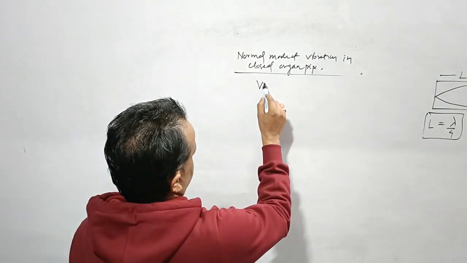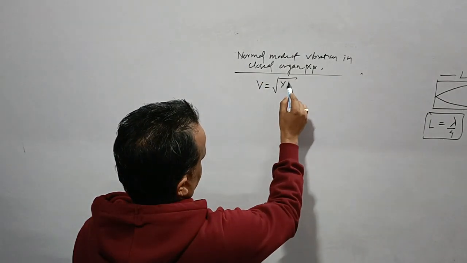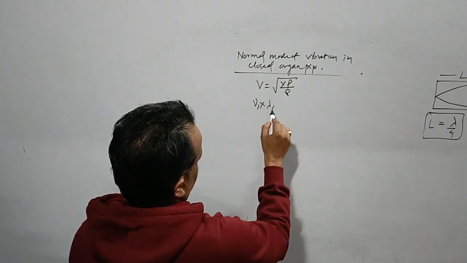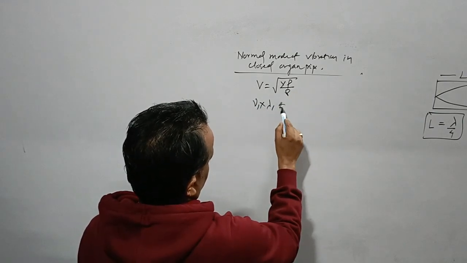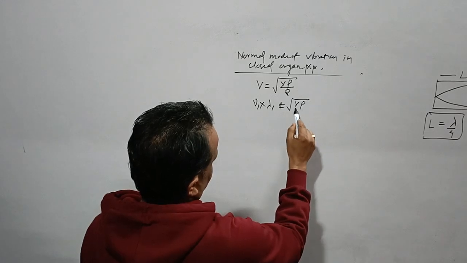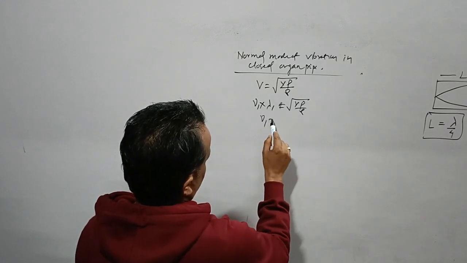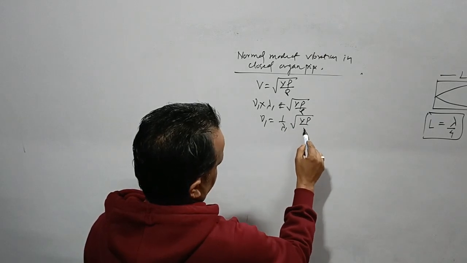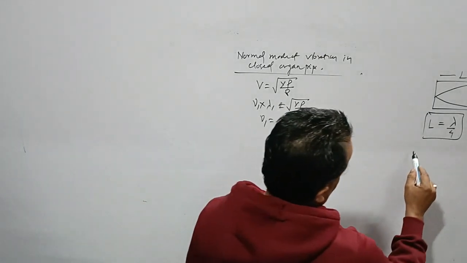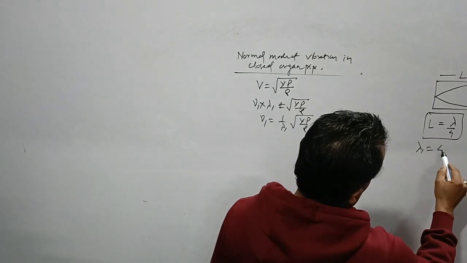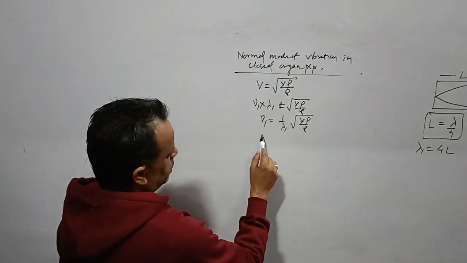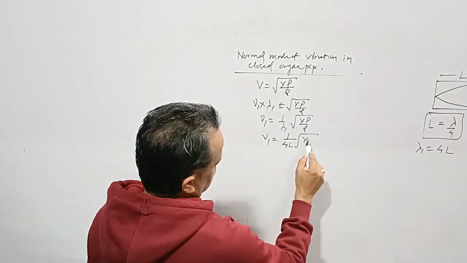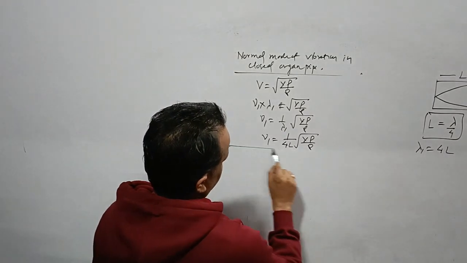We have the formula. Velocity is basically the velocity of sound, root over gamma p by rho. This is nu 1, this is lambda 1. Nu 1 is 1 by lambda into root over gamma p by rho, and lambda 1 is coming out to be 4L. So what we are getting? Nu 1 is 1 upon 4L root over gamma p by rho.